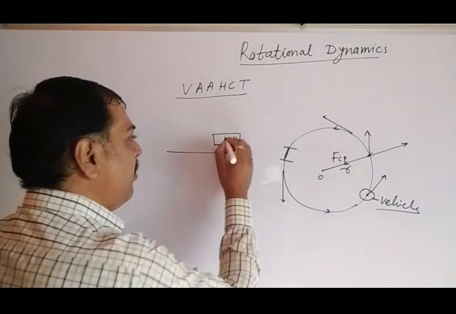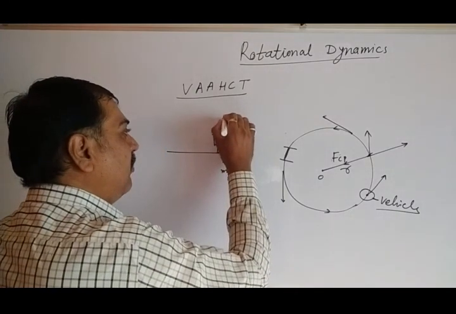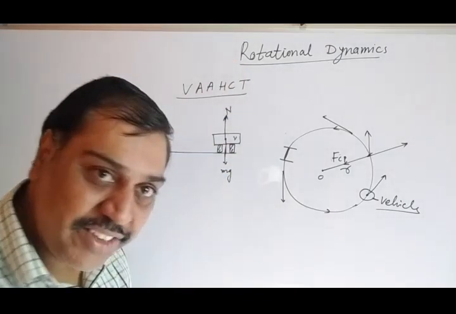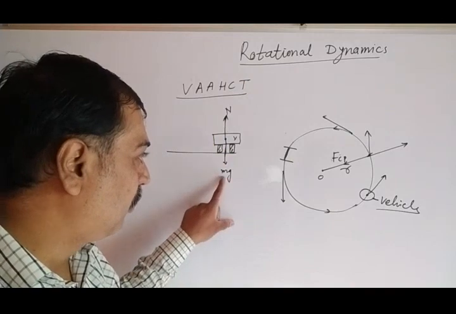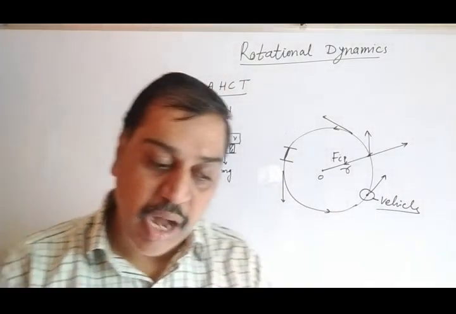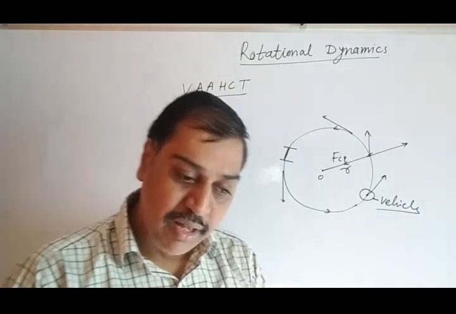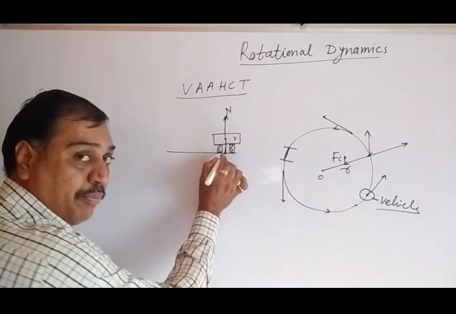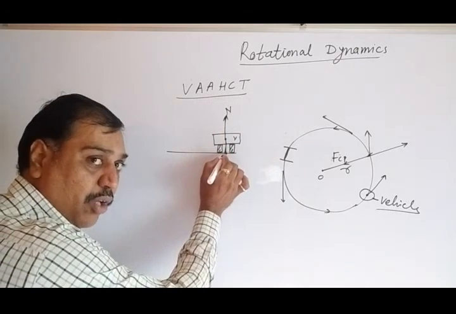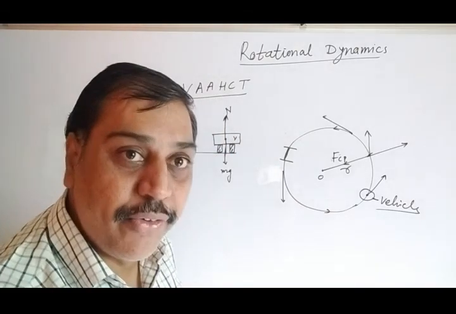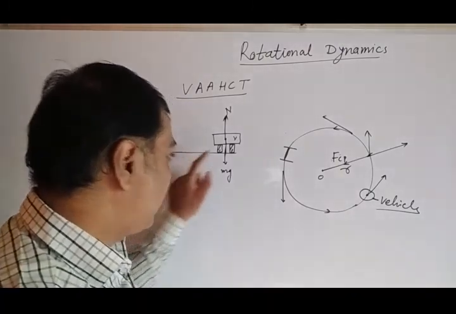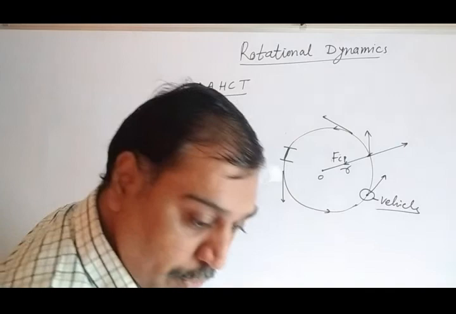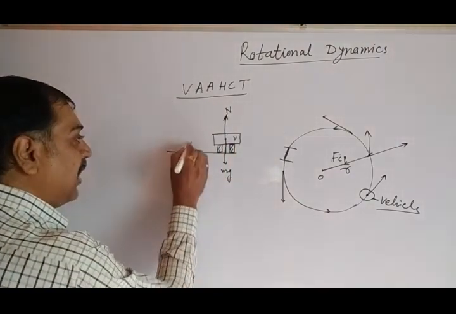At the same time there is a normal reaction. According to Newton's third law of action and reaction, there must be a normal reaction. So mg is the downward force due to weight, and N is the normal reaction according to Newton's third law. Apart from this, the tire touches the road, so there is a frictional force between the road surface and the tire of the vehicle. They produce friction, and we must consider this force of friction, Fs.